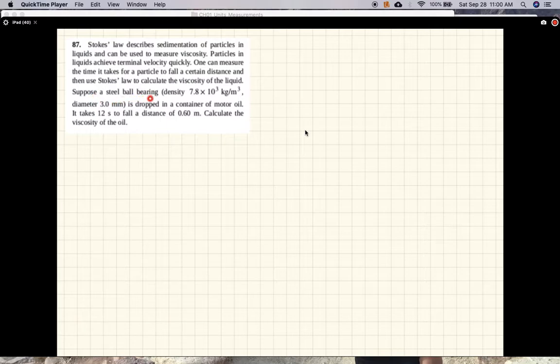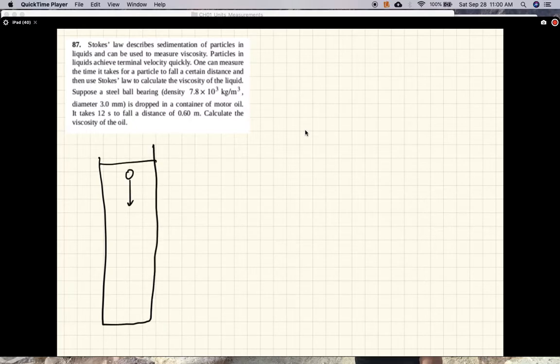Suppose a steel ball bearing, steel has that density and diameter 3 millimeters, is dropped in a container of motor oil. It takes 12 seconds to fall a distance of 0.6 meters. Calculate the viscosity of the oil. Okay, so let's say you take a long glass tube filled with oil, you drop this steel ball, and it has reached terminal velocity, and the terminal velocity is given by the distance it traveled divided by time.